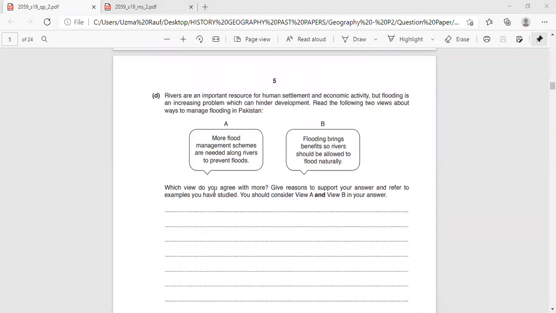Which view do you agree with more? Give reasons to support your answer and refer to examples you have studied. You should consider view A and view B in your answer, right?